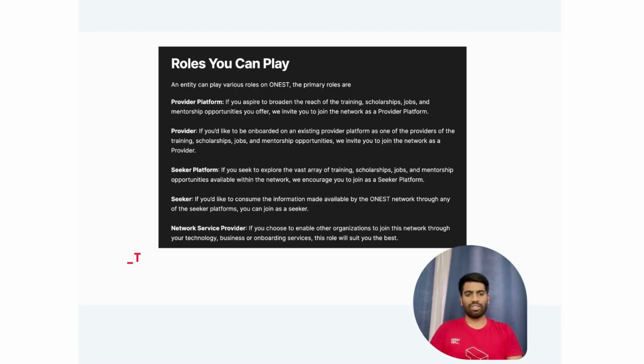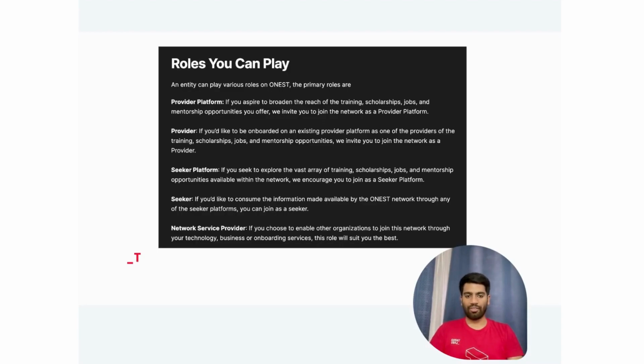Next, we have individual providers. These are experts or institutions that want to contribute their knowledge and skills to existing platforms. Imagine you're a cybersecurity expert with a curriculum ready to go. As a provider, you can collaborate with established platforms on ONEST to offer your specialized training.